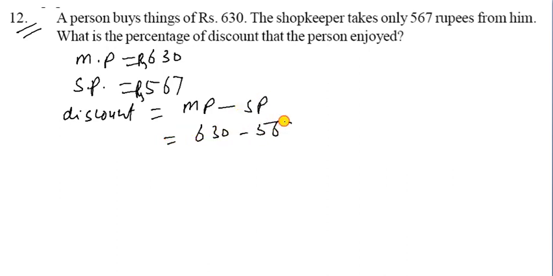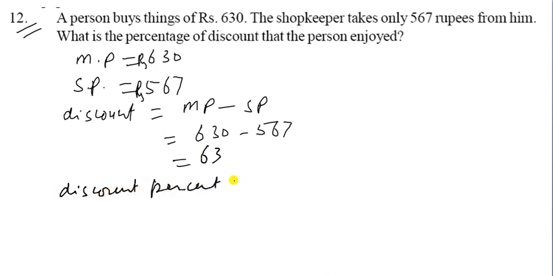Now discount is equal to mark price minus selling price. You can do the minus, that is 63.